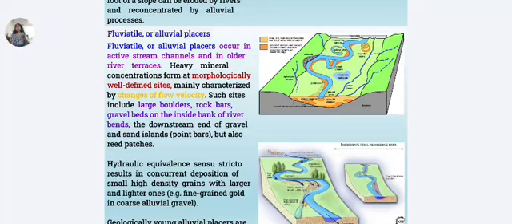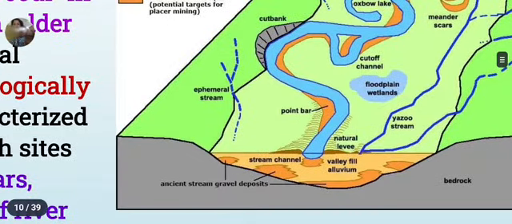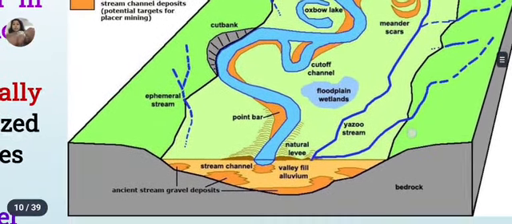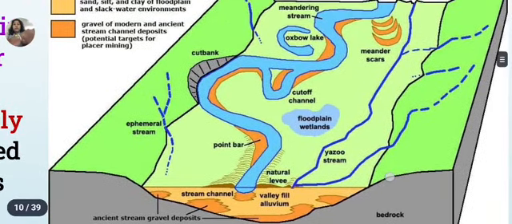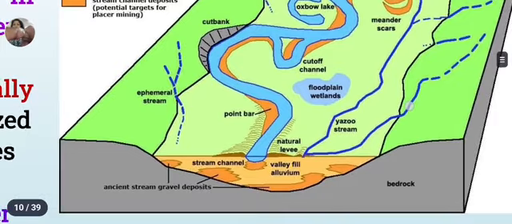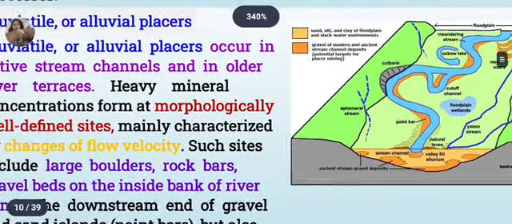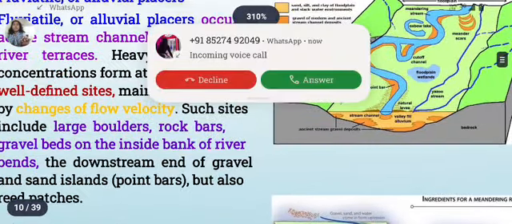Gold is the most important mineral mined from these placers, right? Gold is one of the major examples of this. You can see in this river channel or river bed the point bar, floodplain wetland, and other things. So this is about the fluviatile placers.